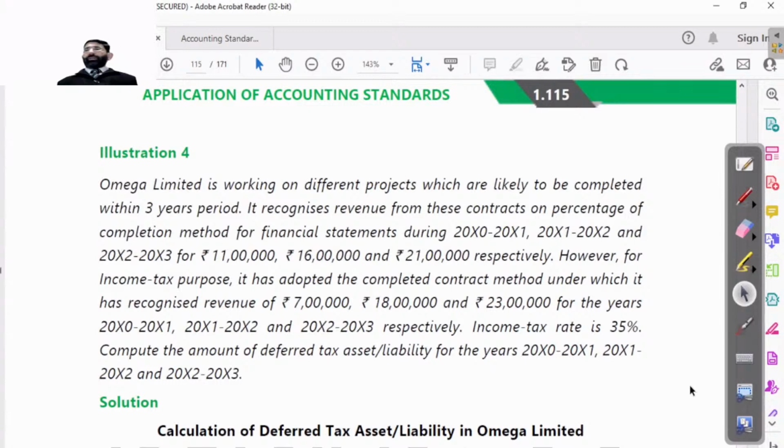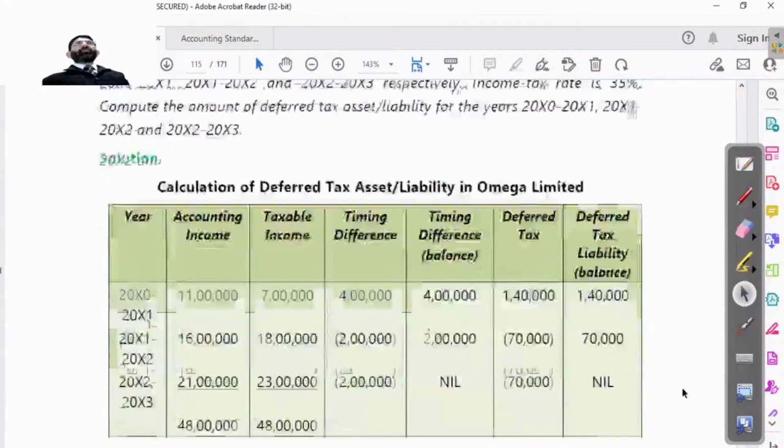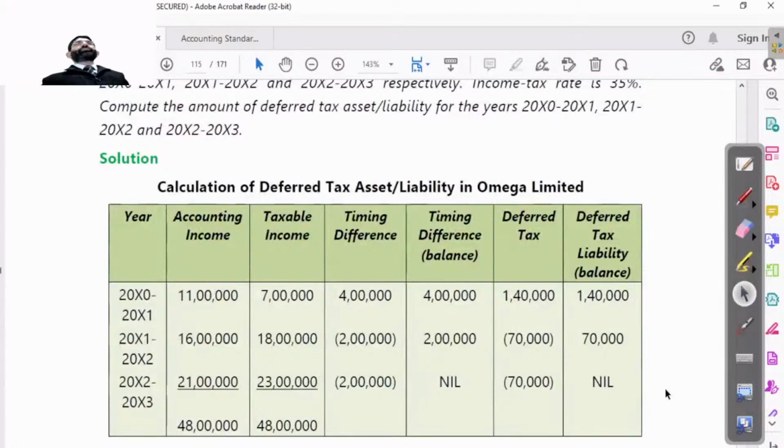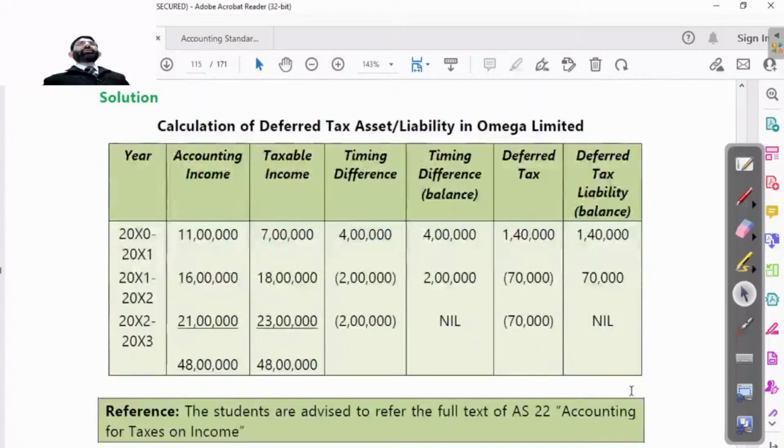So that is very simple. Here it is very clear that this timing difference will not be of a permanent nature, because it will be adjusted in this year or next year. Because at the end of the day, everything will be similar. So here we calculate the revenue. As per the accounting system, revenue is given here. As per the taxation system, revenue is given here.